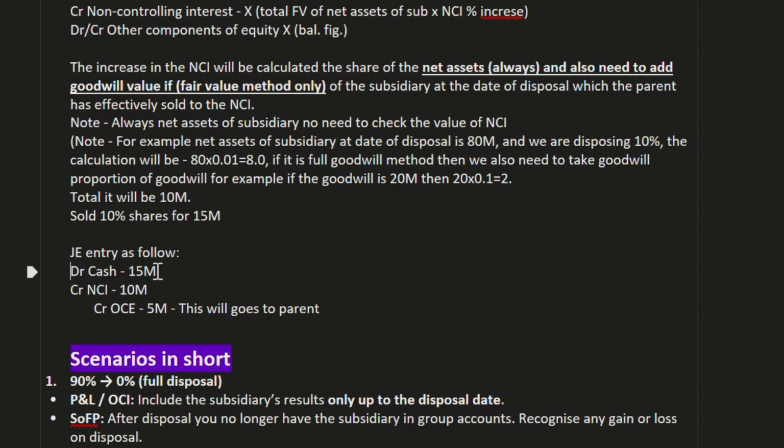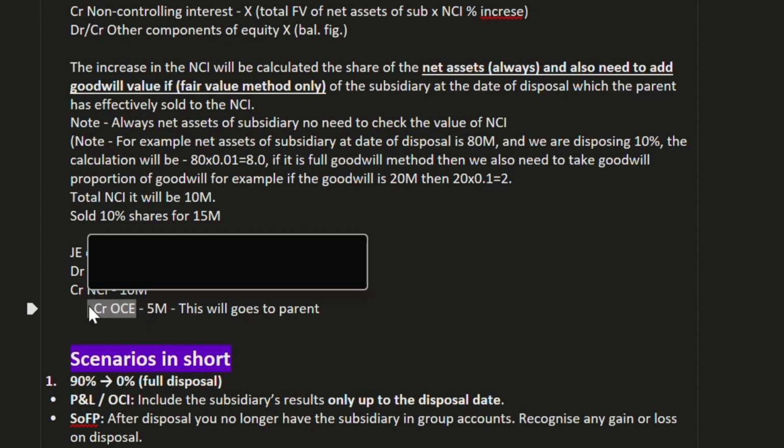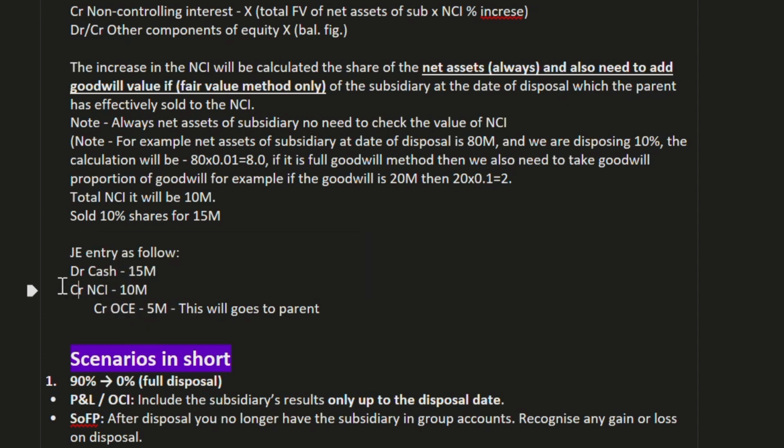DR cash, because we are getting cash of 15 million. CR NCI 10 million, the value of NCI we calculated. And CR other component of equity 5 million. As I said, whenever we have a gain, it will be credited, and whenever we have a loss, it will be debited.